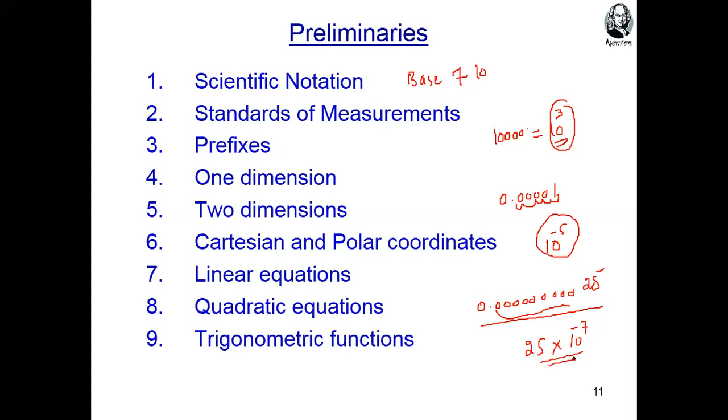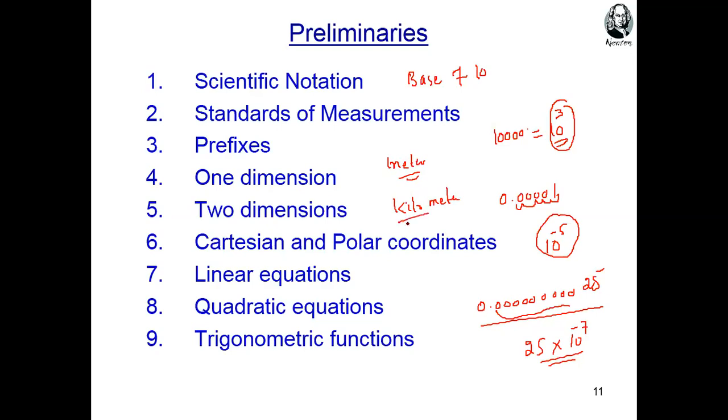Okay, standards of measurement. You know these standards of measurement. For length we use meter. For time we use second. These are prefixes. What are prefixes? If we say meter, meter is the unit of what? Length. But if we say kilometer, this kilo is called what?